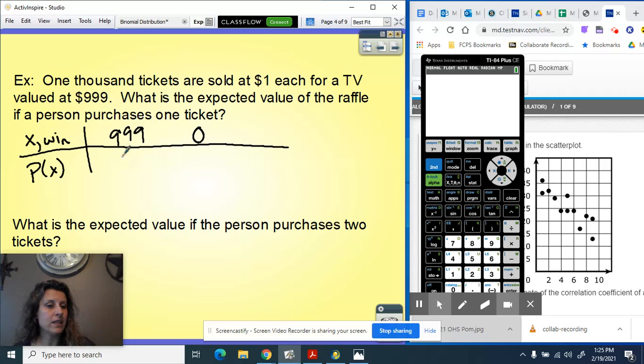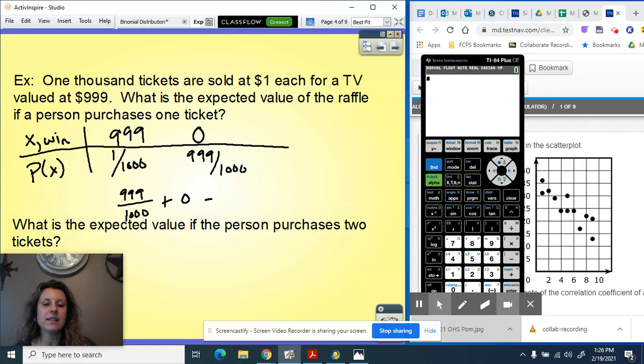Probabilities would still be the same. So I have one chance out of 1,000 of winning that TV. So I have 999 chances out of 1,000 of winning nothing. I would still find the mean of this probability distribution by multiplying straight down. So I get 999 over 1,000 plus 0 out of 1,000.